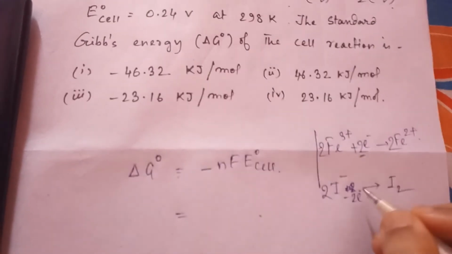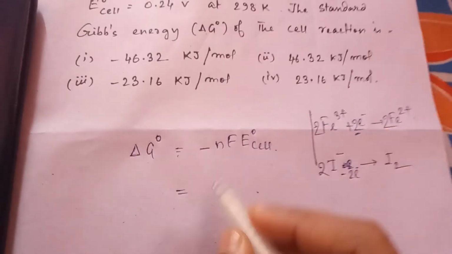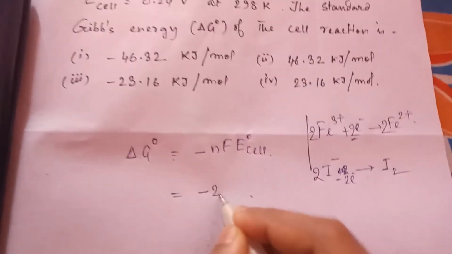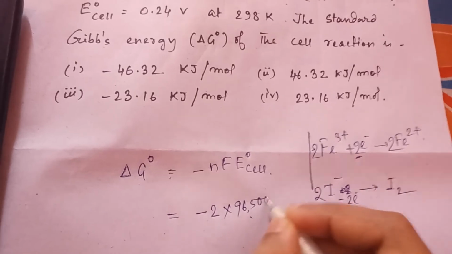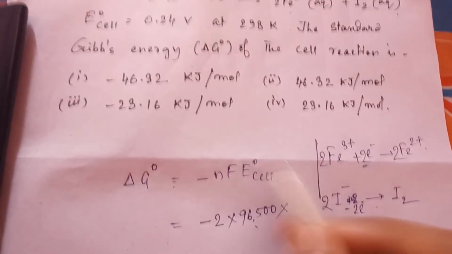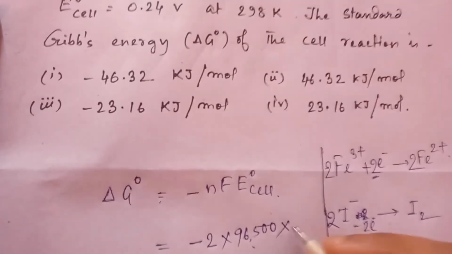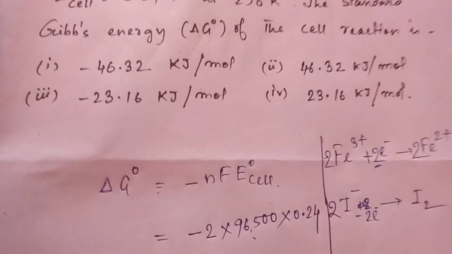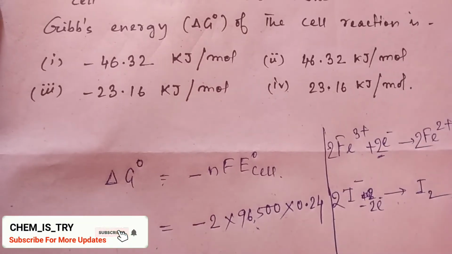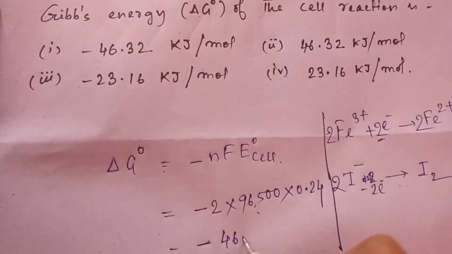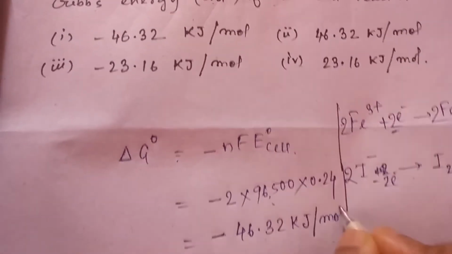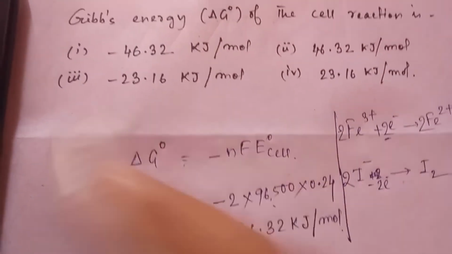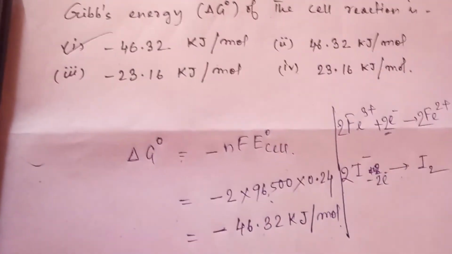So the number of electrons is 2, so minus 2 into the Faraday value we know, 96,500 coulomb, into the E naught cell value which is given, 0.24 volt. After calculation you will get minus 46.32 kilojoule per mole. So the right option is the first option.